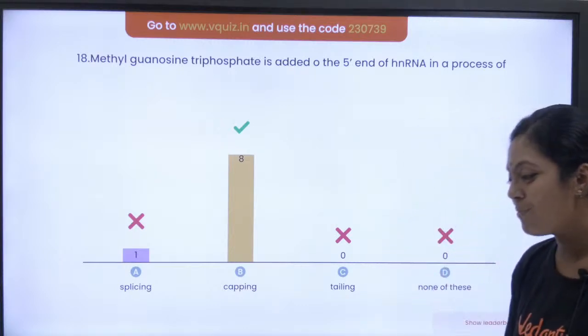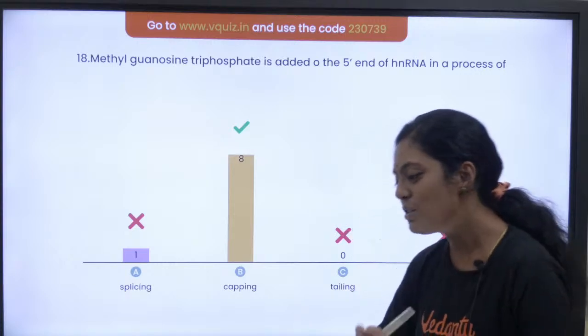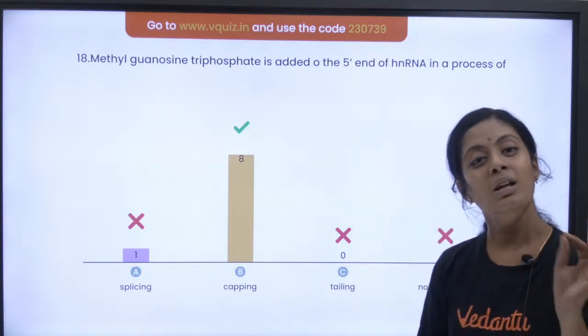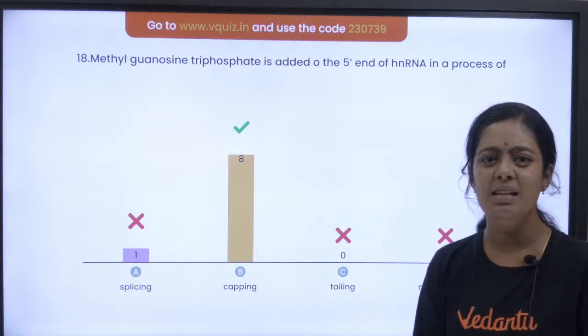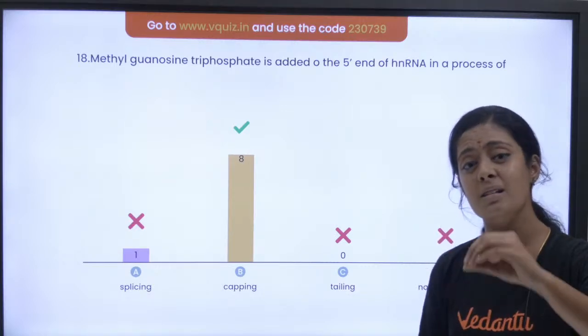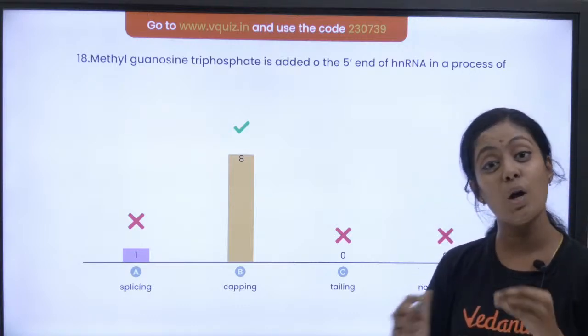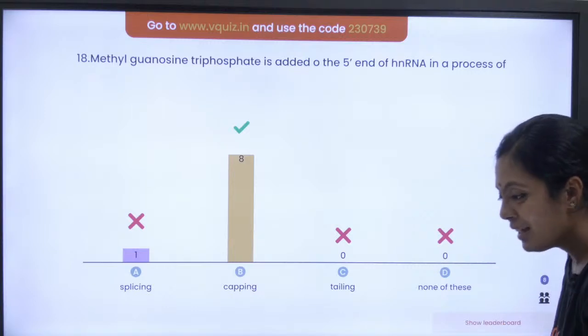Okay? Yes, methyl guanosine is the 5' end. It is good, yes, it's okay. Not at all an issue. You have to make mistakes. Nobody is there who doesn't make mistakes. Even in day before yesterday's live I was telling, even a very good university professor also makes mistakes. We are all human beings, right? Yeah. Shall we go next, pasangla?